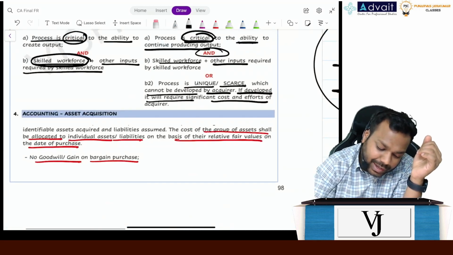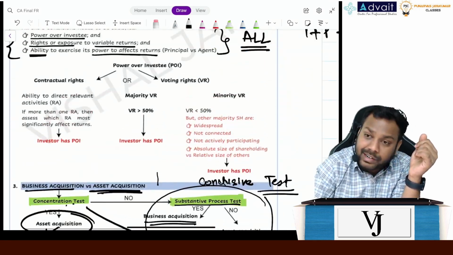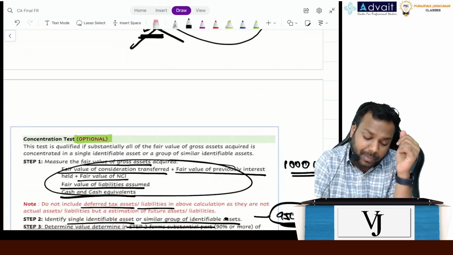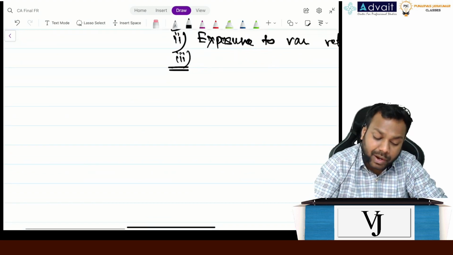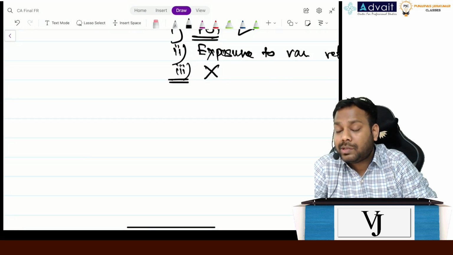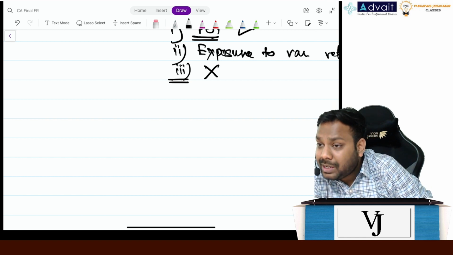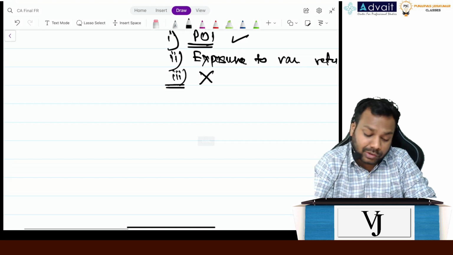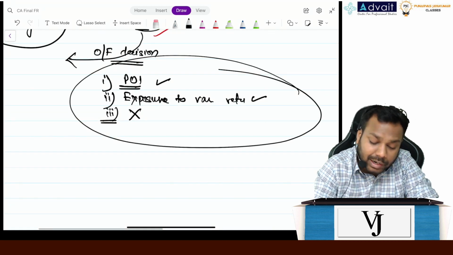So does Sundar Pichai have the ability to exercise his power to affect the returns? No. Sundar Pichai does not have the ability to exercise its power to affect the returns. So the third condition doesn't satisfy. Why? Because Sundar Pichai is the agent of the founders. He is not the founder, right? So thereby Sundar Pichai does not control Google.